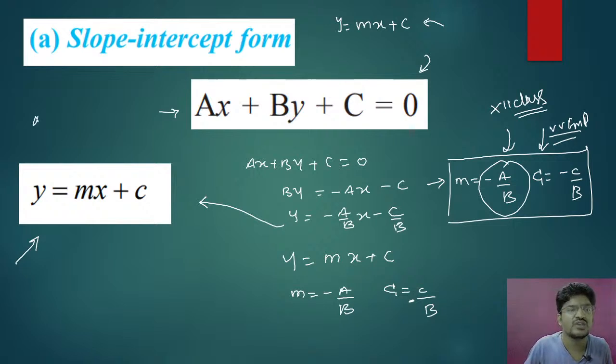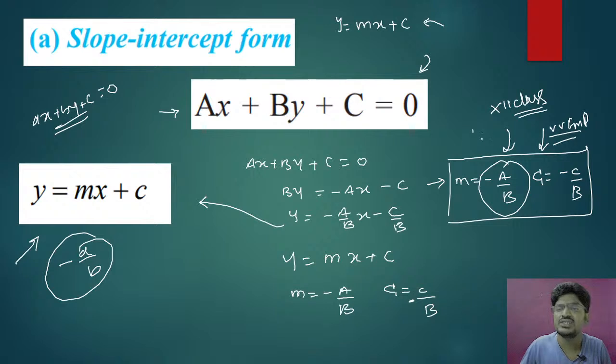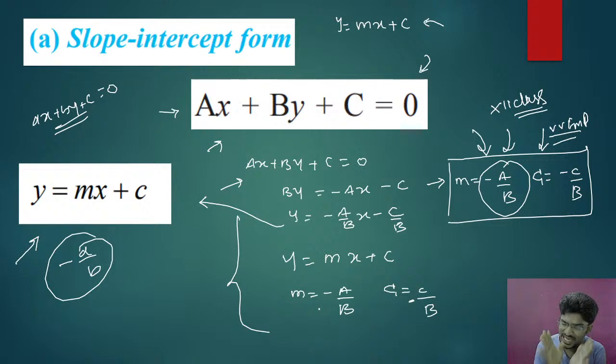When I see the equation ax plus by plus c equal to 0, for the slope directly I will write minus a by b, because that is the formula for slope. That you can understand from this particular equation that I have solved here. So this type of thing is going to have an effect on your 12th standard syllabus. So please understand that.